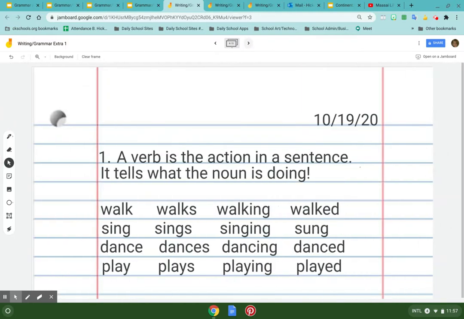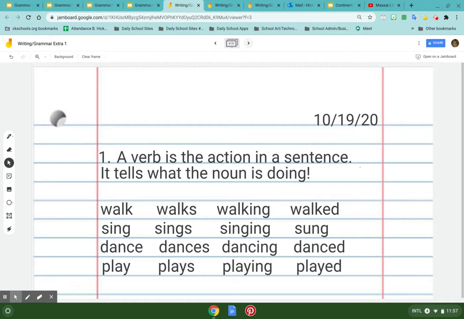Then you have your verb in the sentence, and your verb is the action. It tells what the noun is doing. It can be walk, walks, walking, walked. And what a verb does is it changes the time of the sentence. So if you are walking, you're doing it right now. If you add the ed to a verb, you're doing it in the past. Sing, sings, singing, sung. That's called an irregular verb where it changes form and it doesn't have the ed on it. Dance, dances, dancing, danced.